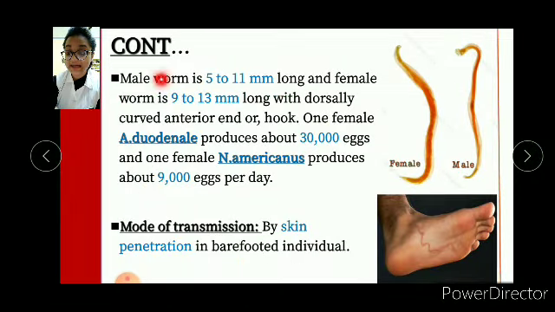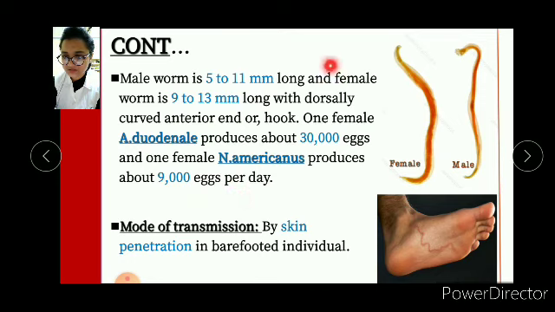Male worm is 5 to 11 millimeter long and female worm is about 9 to 13 millimeter long, with a dorsally curved anterior end or hook. One female Ankylostoma duodenale produces about 30,000 eggs and one female Necator americanus produces about 9,000 eggs per day.